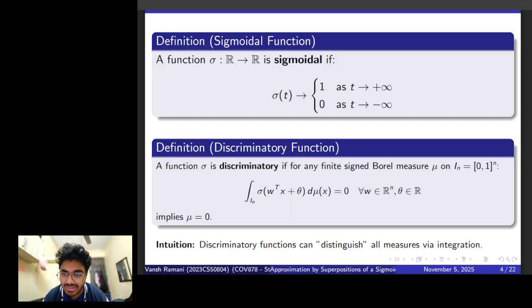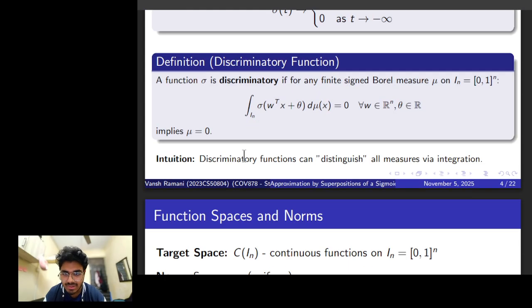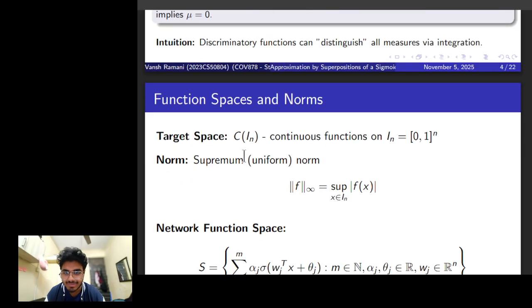This is what it's trying to broadly say, and it intuitively means that the function sigma is rich, but also varied. It can't be perfectly cancelled out by any non-trivial weighing scheme, and it can effectively help you discriminate between a zero measure and any other measure. Now, what a zero measure is and what a Borel measure is would be too long for the discussion here, but we can just assume right now that that's how a discriminatory function is defined.